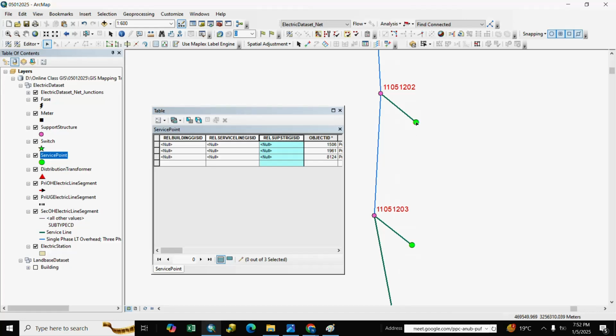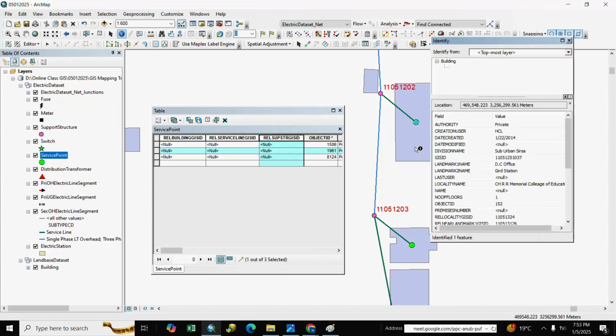We select here service point, and first building is not showing. We click on building. Here is building. We go to building, and we select GIS ID. Here is building GIS ID. We copy it, and here is building. We paste it,